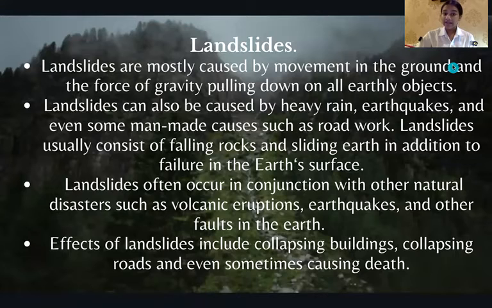Landslides. Landslides are mostly caused by movement in the ground and the force of gravity pulling down on all earthy objects. Landslides can also be caused by heavy rain, earthquakes, and even some man-made causes such as road work. Effects of landslides include collapsing buildings, collapsing roads, and even sometimes death.